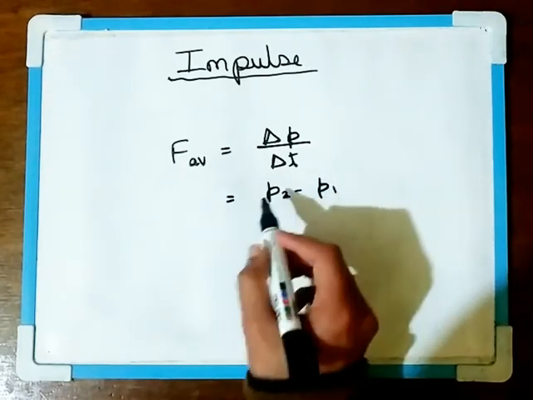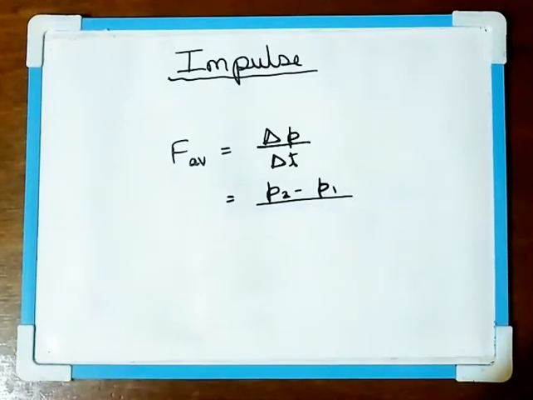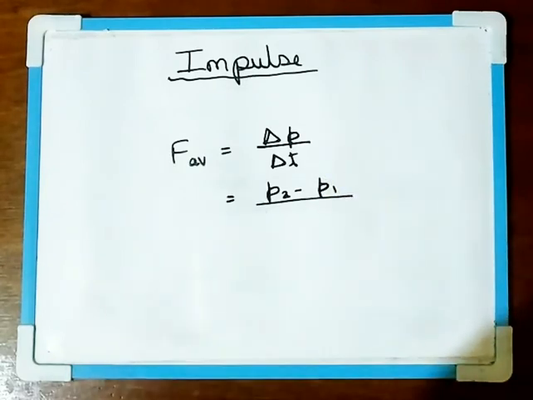P1 is the initial and P2 is the final. So here P2 minus P1, and delta T is the time taken for the momentum to change from P1 to P2.